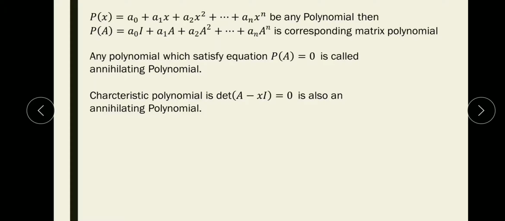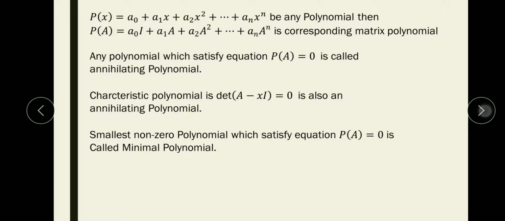But what's special over here? The speciality is that an annihilating polynomial does not give you any eigenvalue of the matrix. It may or may not give you. But for the characteristic polynomial, the roots will give you the eigenvalues of a matrix, and it covers all the eigenvalues. The degree of the characteristic polynomial is equal to what? The size of the matrix. Yes, correct.